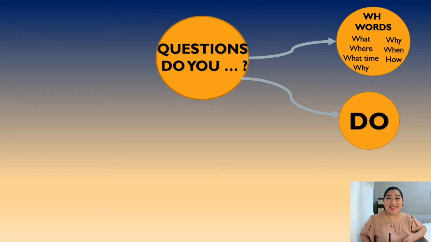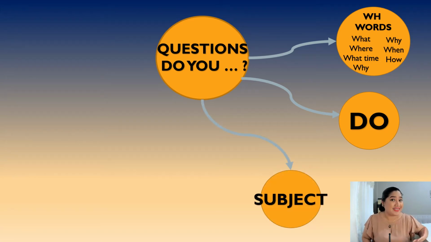Then we need the auxiliary. In this case, we're going to talk about auxiliary do. Remember: what time do, where do, when do, why do, how many cars do, what time do, yeah? You have the what word and the auxiliary, and then the subject. The subject, a person who's making the activity.